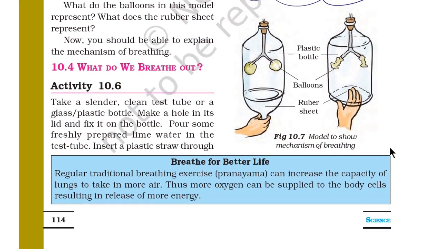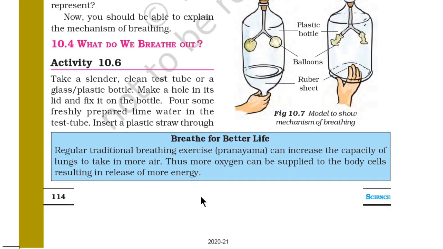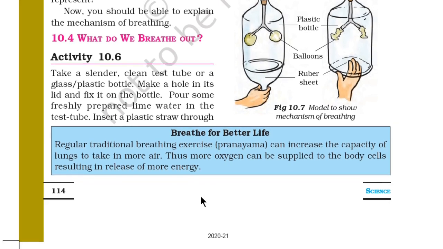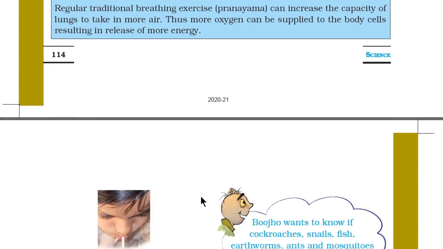Breathe for better life. Regular traditional breathing exercise pranayam can increase the capacity of lungs to take in more air. Thus more oxygen can be supplied to the body cells, resulting in the release of more energy. So pranayam is a type of yoga. You can do that to increase the capacity of your lungs.